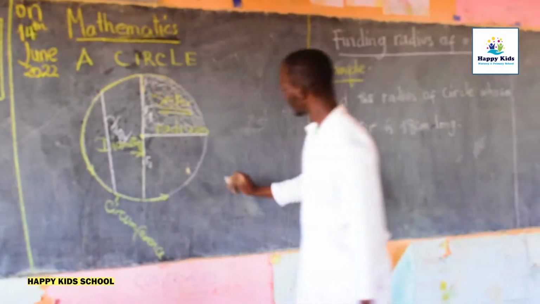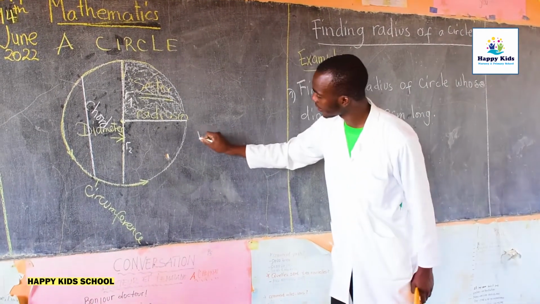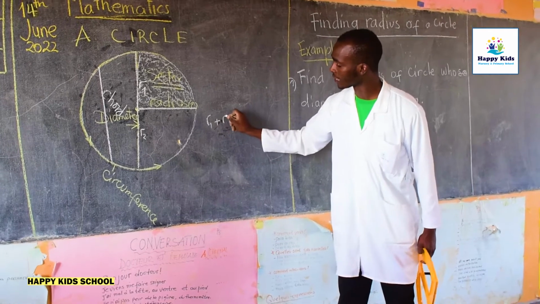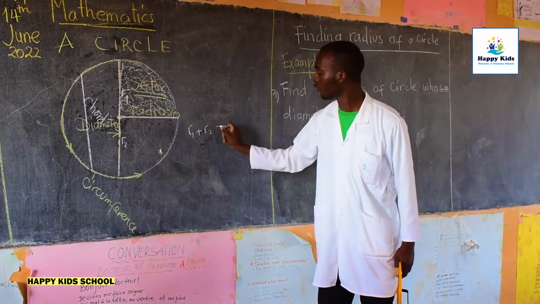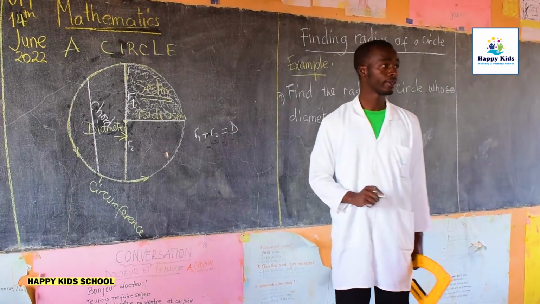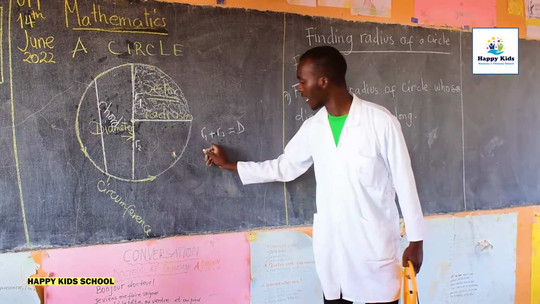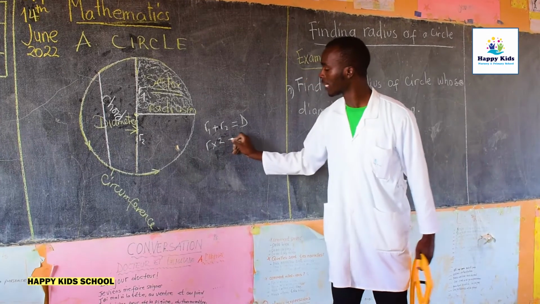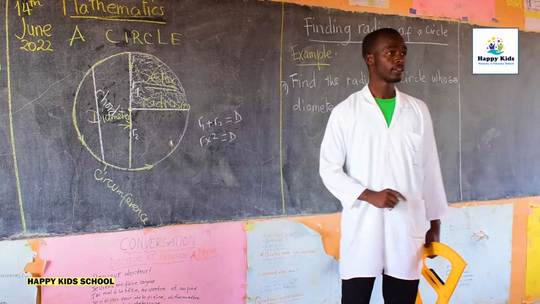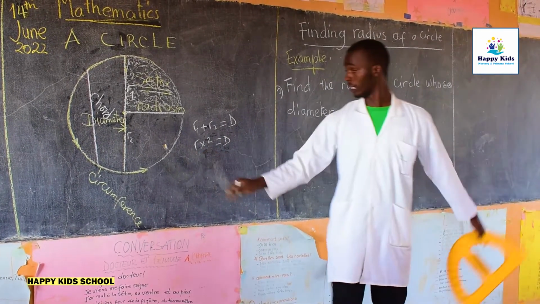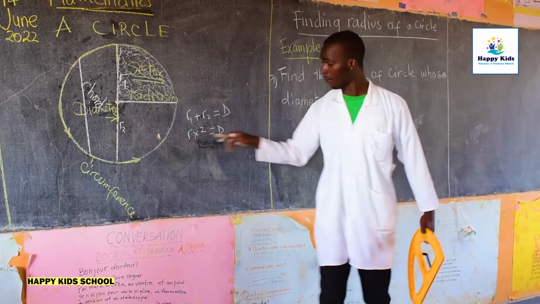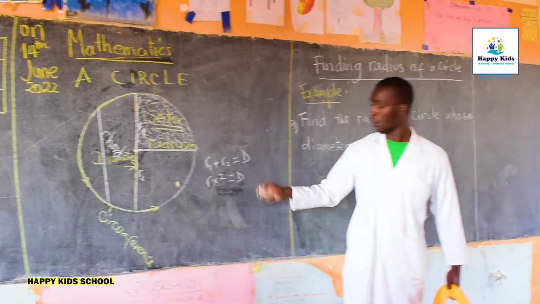It means that radius number 1 plus radius number 2 forms a diameter. Or simply, radius times 2 gives a diameter. Are we together here? Yes. This mathematical formula will help us to find the radius once we are given the diameter.